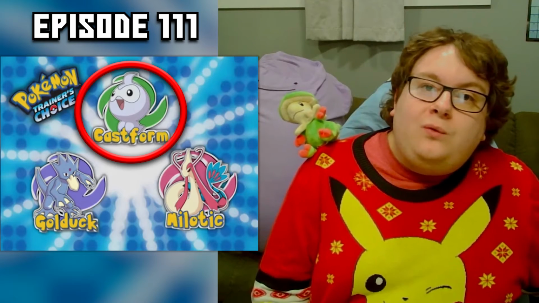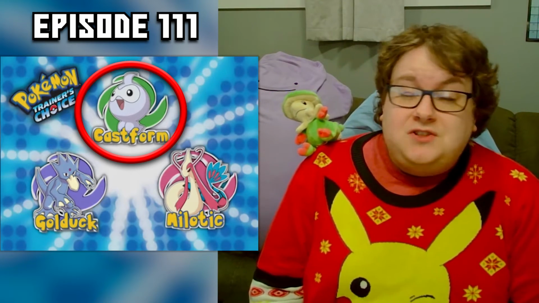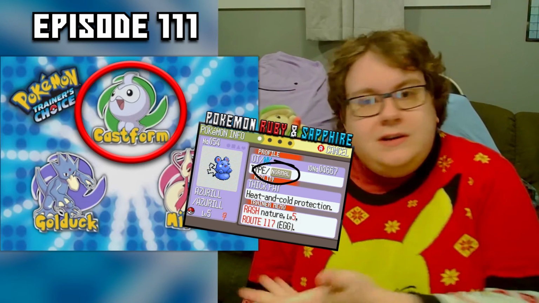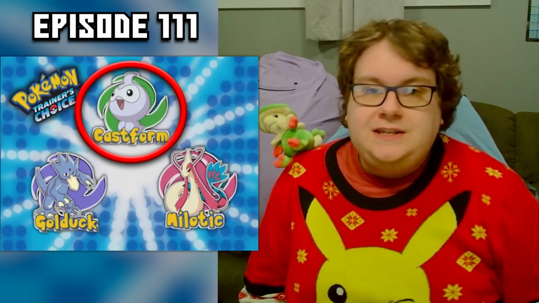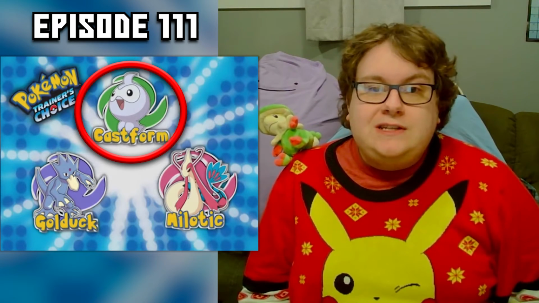Or if they wanted to get real tricky about it, they could have used Azurill. Because despite what you might think, Azurill is just a plain normal type or fairy type if you're Gen 6 onwards. It doesn't even have the capacity to itself be a water type. So it would have just made a lot more sense, at least to me.